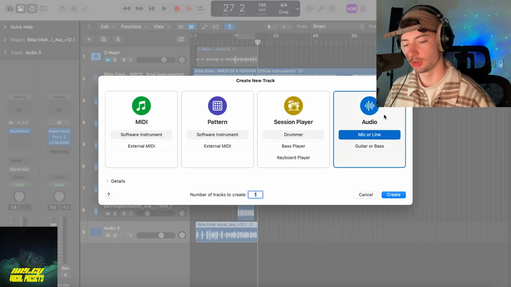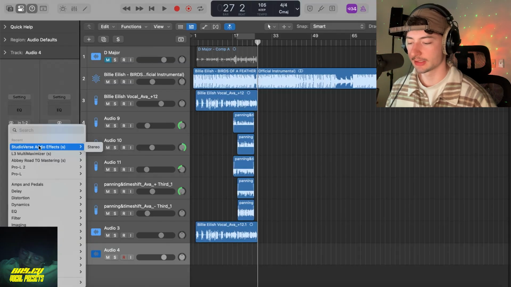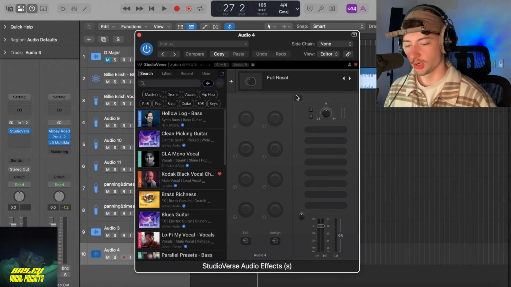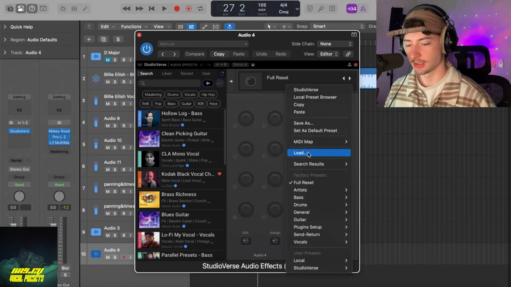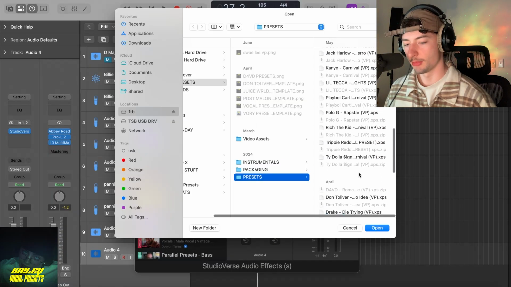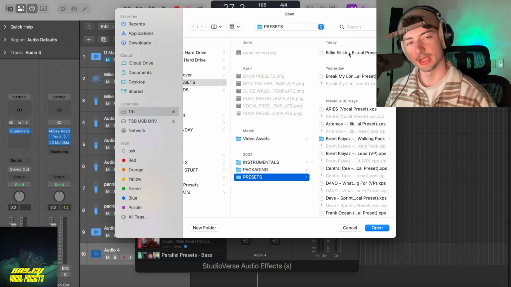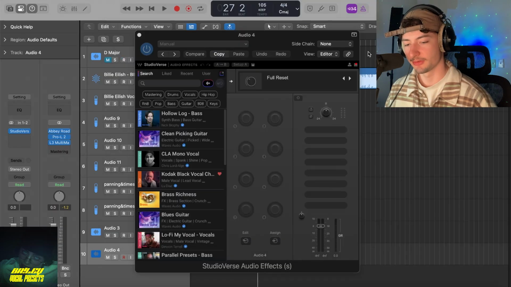First, you're gonna want to create a new audio track. Go over to your plugins and load the plugin StudioVerse. Once StudioVerse loads, click up here, go down to load. Here I have a folder with all of my vocal presets. Click on the preset that you want. Here we have the Billie Eilish Birds of a Feather vocal preset.